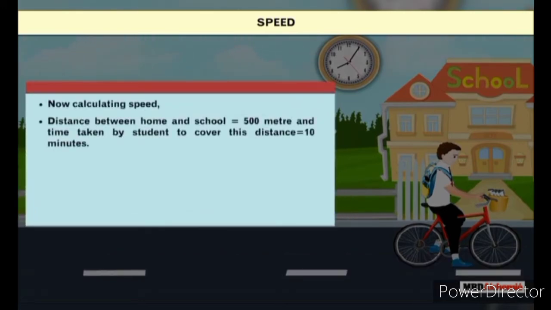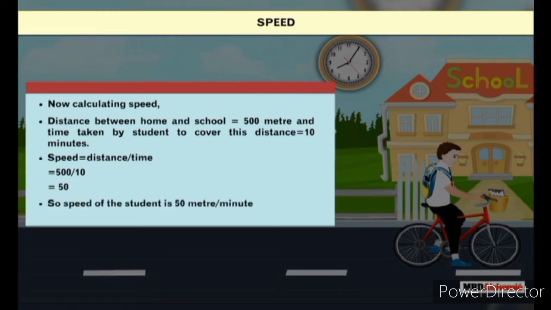Distance between home and school is equal to 500 meters and time taken by the student to cover this distance is equal to 10 minutes. Now putting these values, speed is equal to distance upon time, which is equal to 500 upon 10, which is equal to 50. So speed of the student is 50 meters per minute.